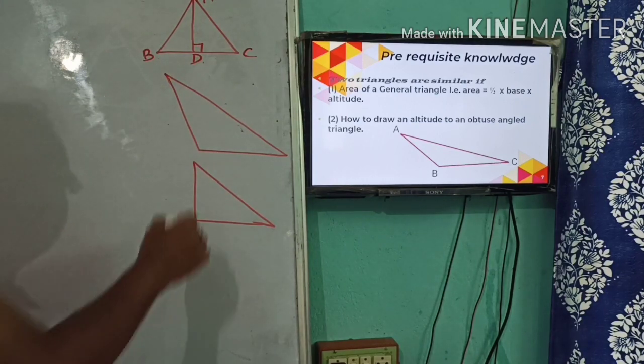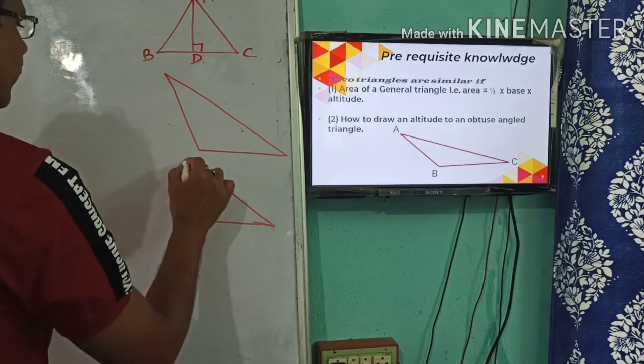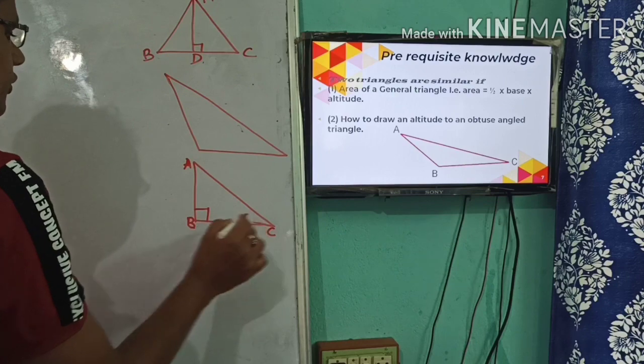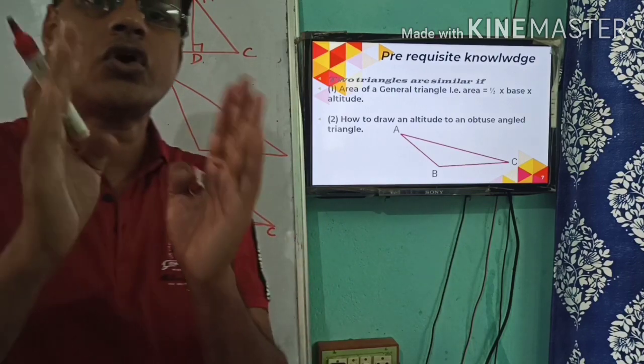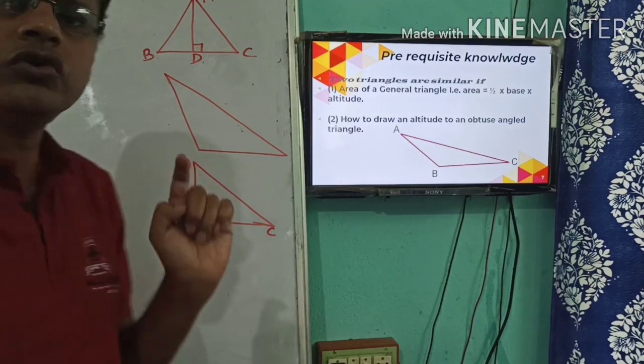Okay. In the same way, as it is a right angle triangle, here AB is already perpendicular to BC, so there is no need to draw a separate altitude. Okay, here AB is the altitude to BC.